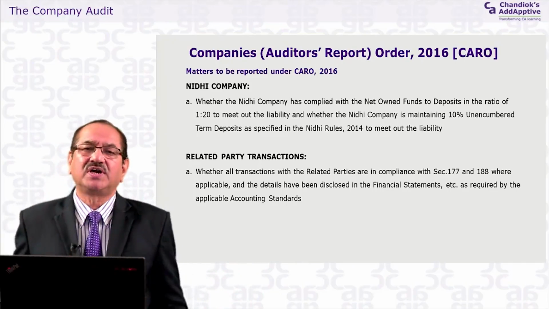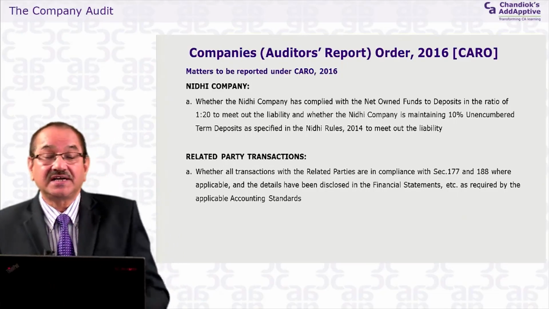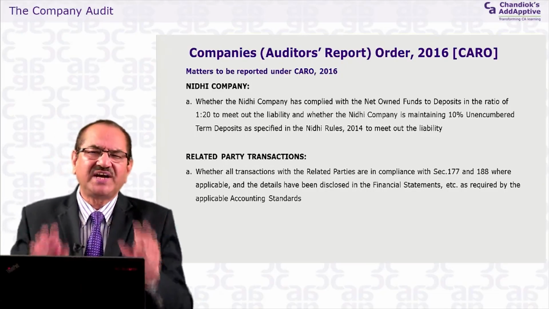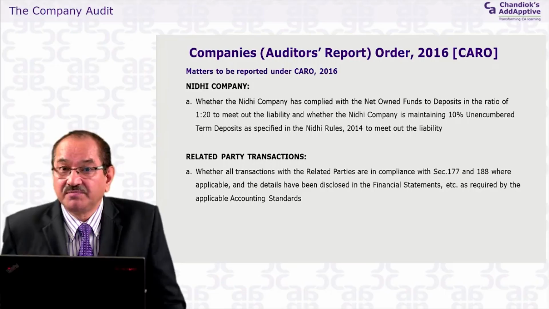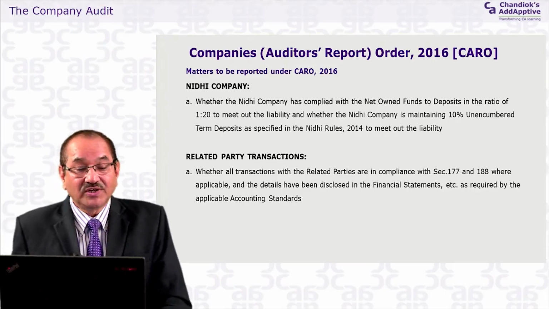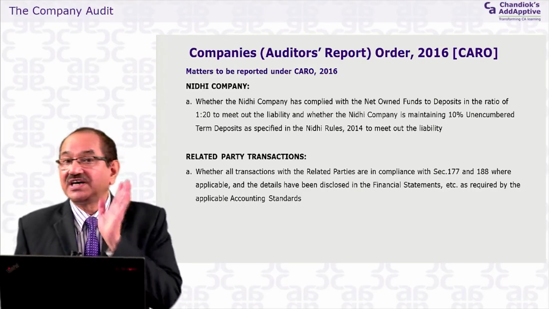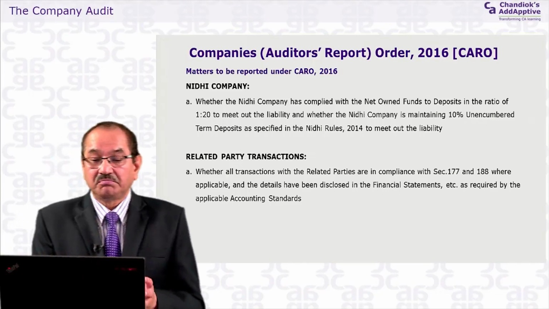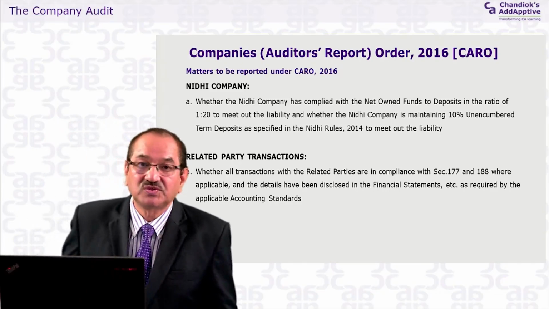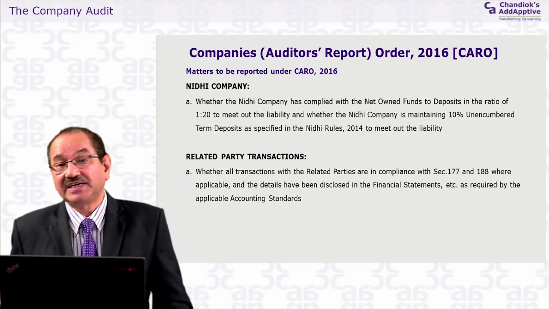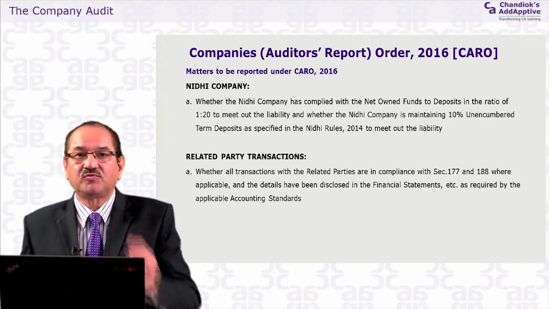They are very restricted. But about that, the government wants the auditors to report on that particular point. You will find very few companies like Nidhi companies in practice. Most of them are NBFCs, non-banking financial companies. Whether the Nidhi company has complied with the net owned funds to deposits ratio of 1 to 20, because they are allowed 1:20, meaning if you have own funds of 100 rupees, then you can take deposits of 20 times, that is 2000 rupees. So the 1:20 ratio has to be maintained, and the auditor has to compute and report if it has not been maintained.